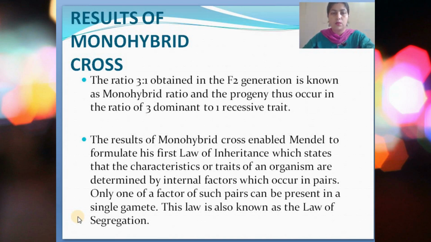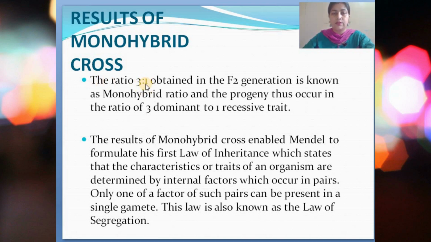Why is it known as a monohybrid cross? Because in the first generation, the purely tall and purely dwarf plants were crossed together. Again in the next step, the tall plants of the first generation were crossed together. So they contained only one particular characteristic which was crossed or bred together, and that is why it is known as a monohybrid cross. What we got in the results of the monohybrid cross is the ratio 3:1.